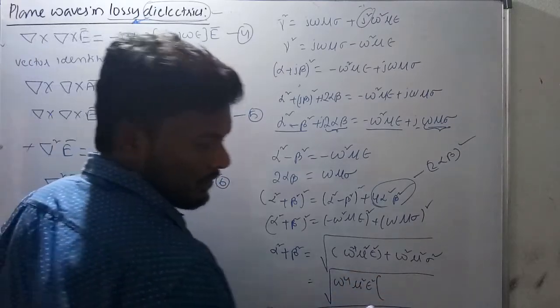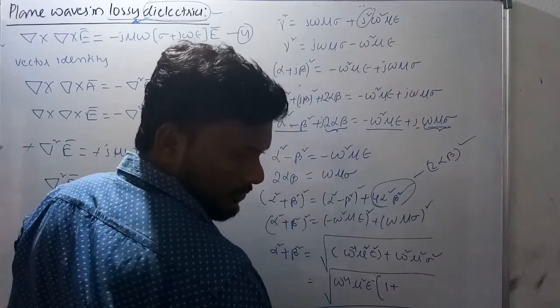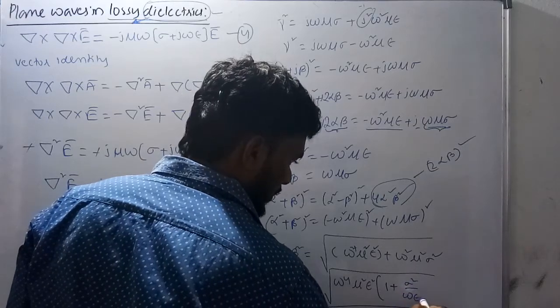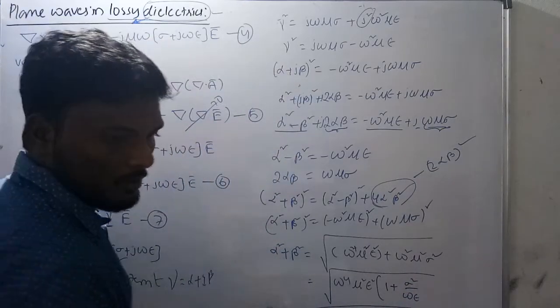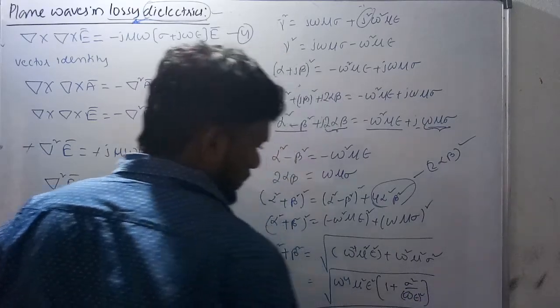Then the entire term is common, so what remains is 1 plus sigma square by omega square epsilon square.